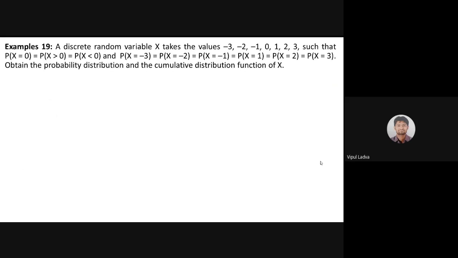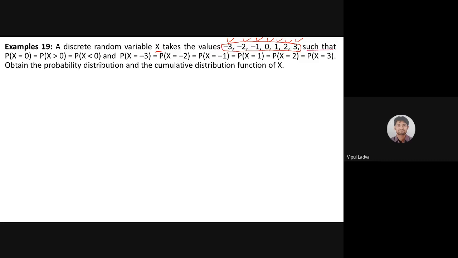19. Now, in this question, we will be dealing with the cumulative distribution function first time. पहली बार हम डील करेंगे cumulative distribution function के साथ, is it? Now, instead of dealing with the continuous variable, we are dealing with the discrete variable now. A discrete variable x is going to take the values -3, -2, -1, 0, 1, 2 and 3. देखिए ये सिर्फ 7 ही वैल्यू है. These 7 are the discrete values for the variable.